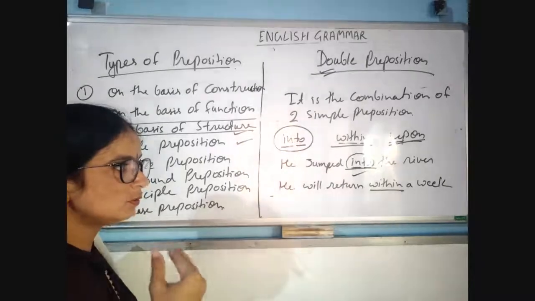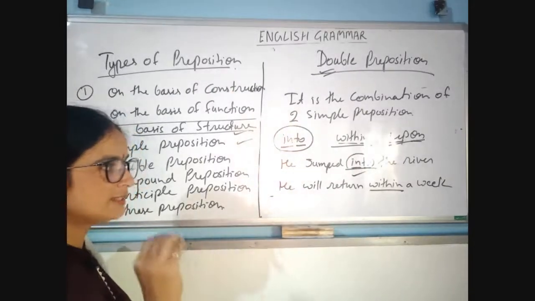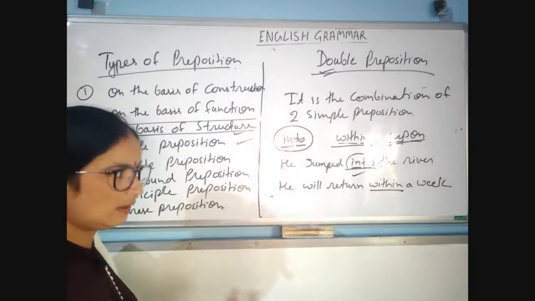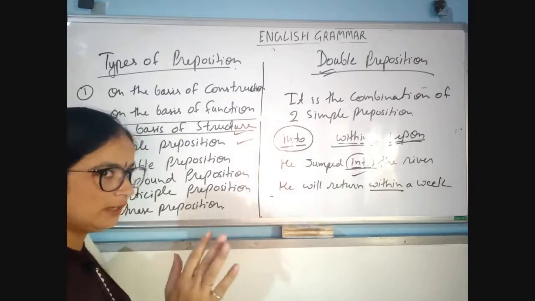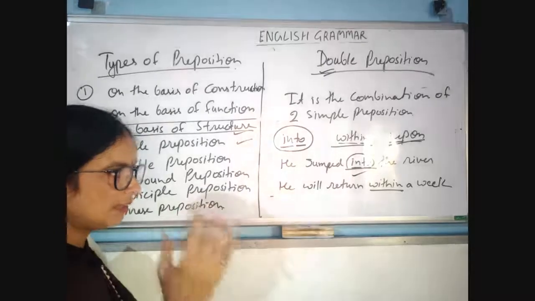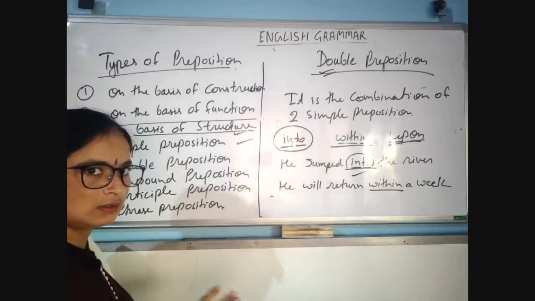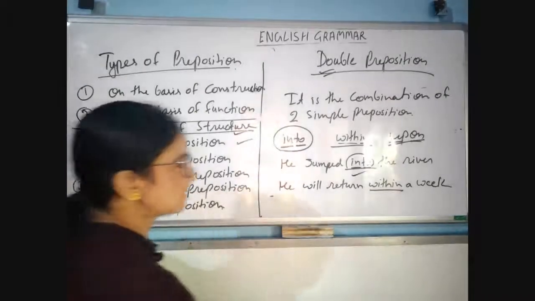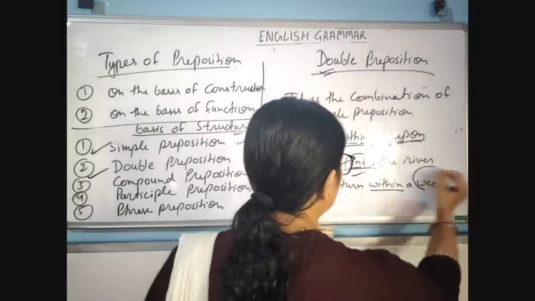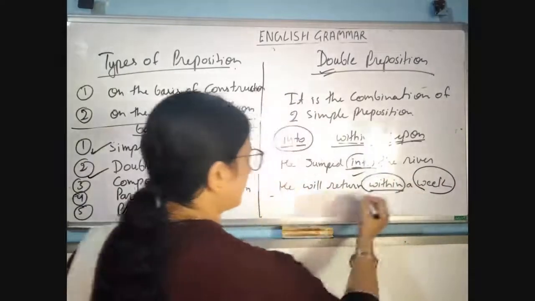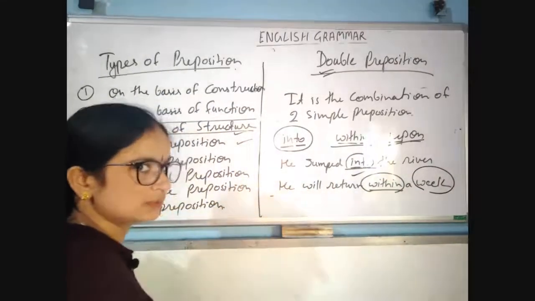He will return within a week, not even a single minute after the week. So this is the complete time, this is the limit of time, and he will return within a week, and this is a double preposition here.